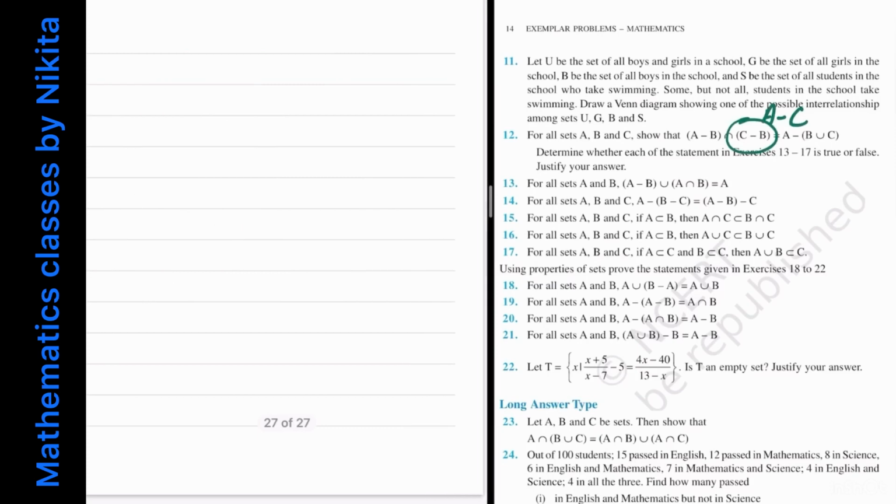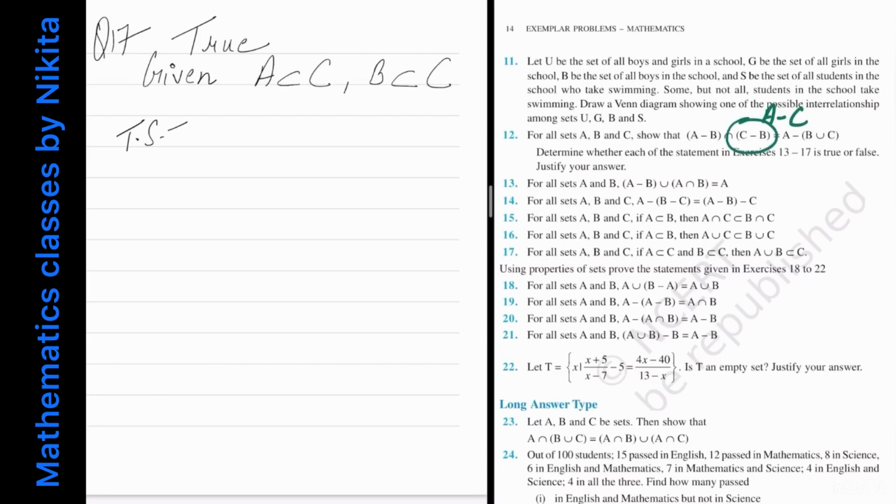Now question number 17. Question number 17 says, for all sets A, B and C, if A is contained in C and B is contained in C, then A union B is contained in C. So again it is true. So once you understand the concept thoroughly, you can directly tell whether the statement is true or not. Okay, so what is given? So given is A is contained in C and B is contained in C. And we have to show that A union B is contained in C.